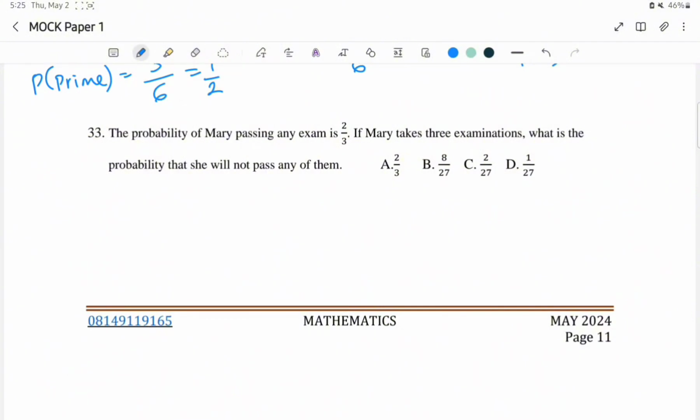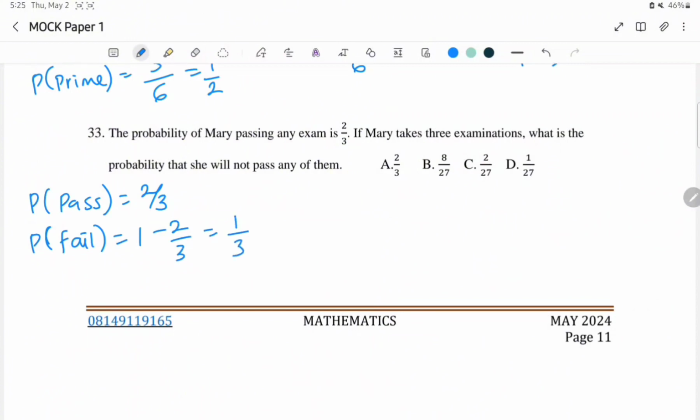In the second question, the question says the probability of Mary passing an exam is 2 over 3. If Mary takes 3 examinations, what is the probability that she will not pass any of them? Well, the probability that Mary passes is 2 over 3. And the probability that she will not pass, that is, the probability that she fails, is 1 minus 2 over 3, and that's 1 over 3.